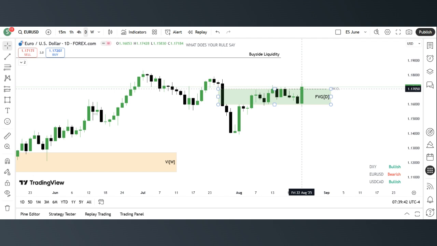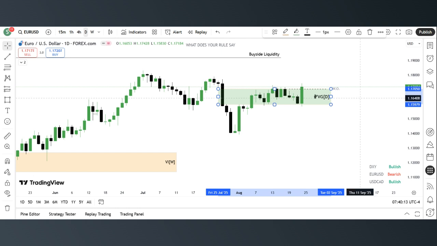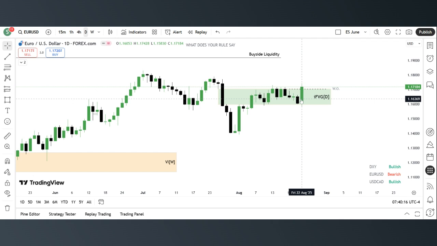Remember, on a weekly time frame we are bullish on EURUSD. So since we've closed above this fair value gap, price closed outside this rectangle, which annotates this fair value gap, it simply means we are going to see higher price movements. So even if we see price coming back into this fair value gap, the fair value gap has automatically turned into an inverted fair value gap, an inversion, right? Like the flip side of the fair value gap.